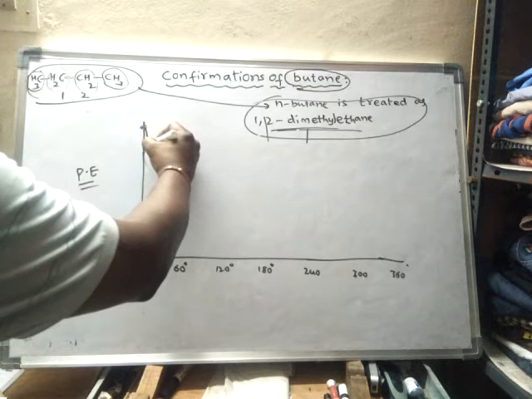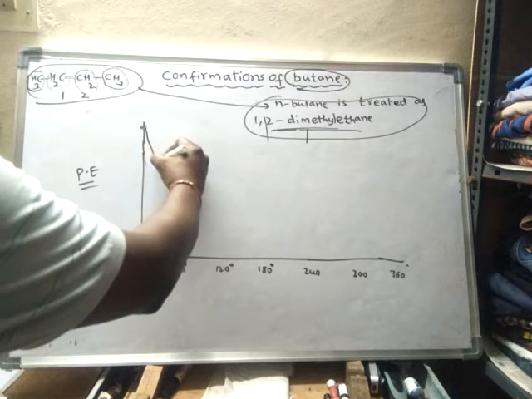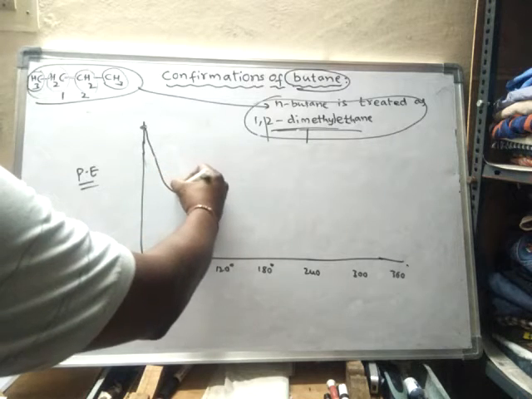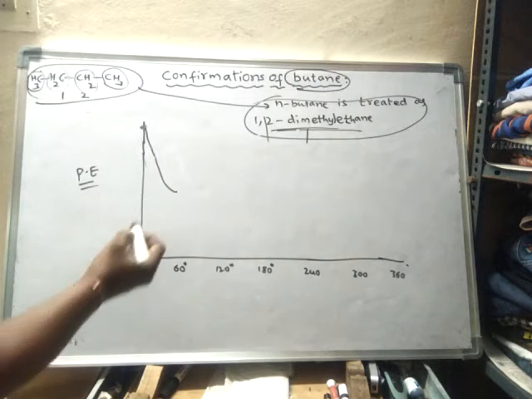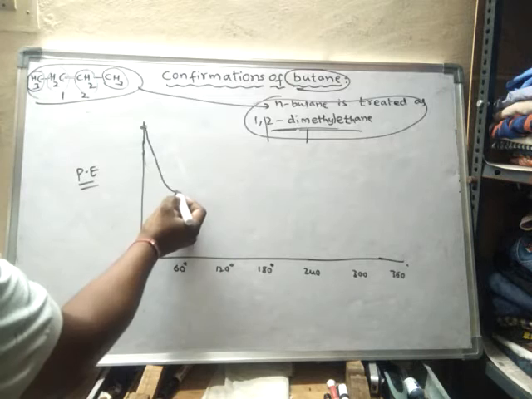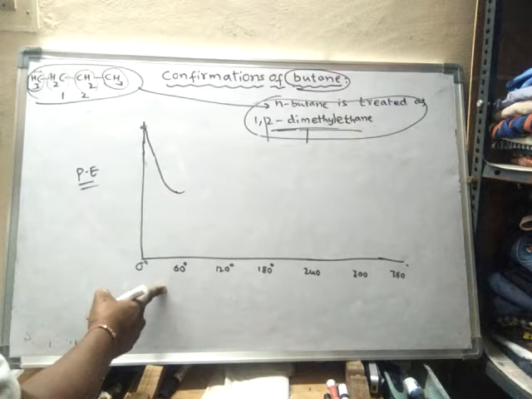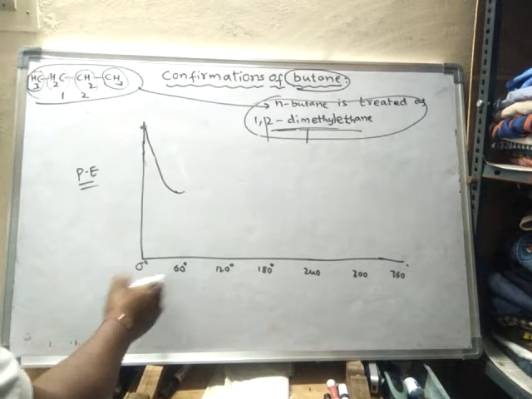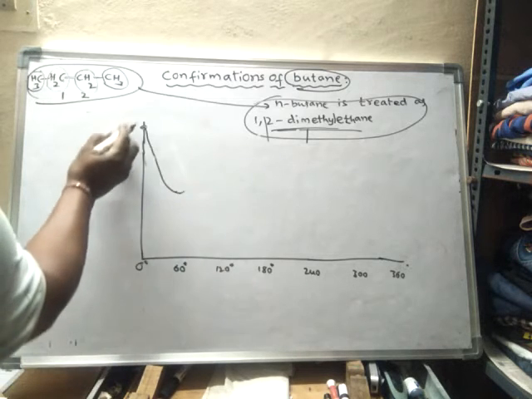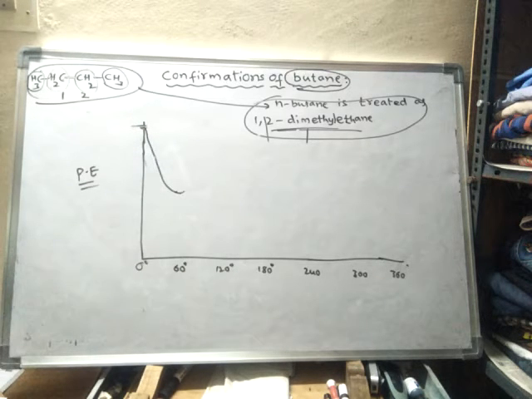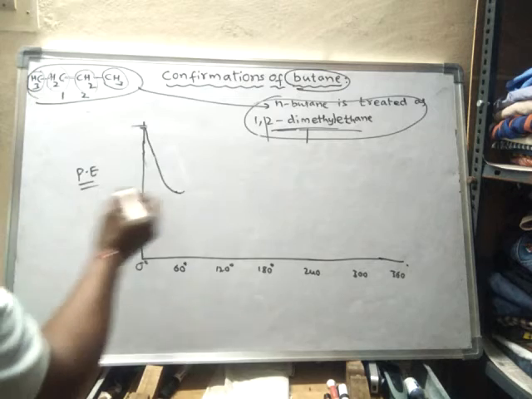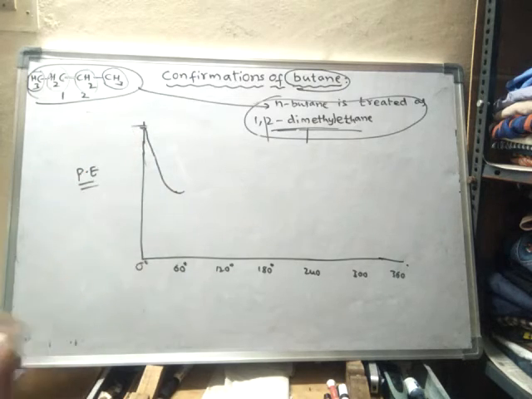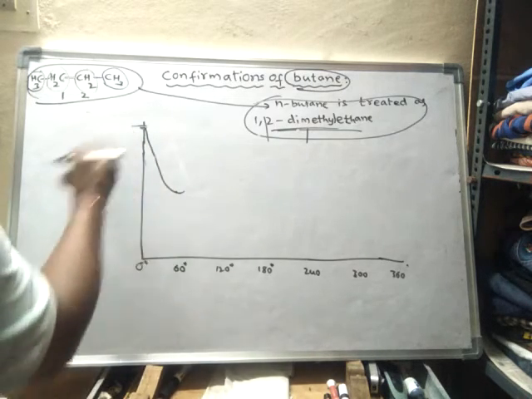What happens? It converts into this one, the gauche structure, or synclinal. So this is having highest energy. Highest energy means least stable, highest potential energy.